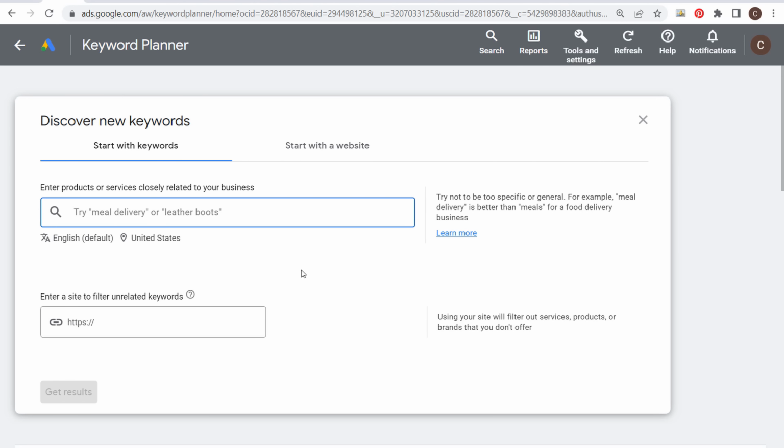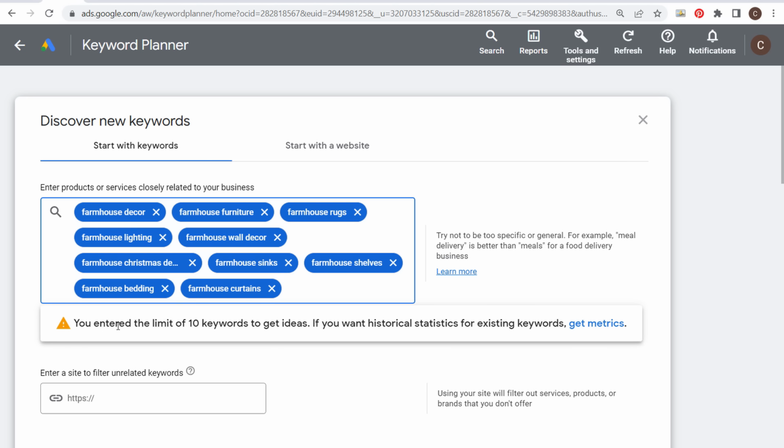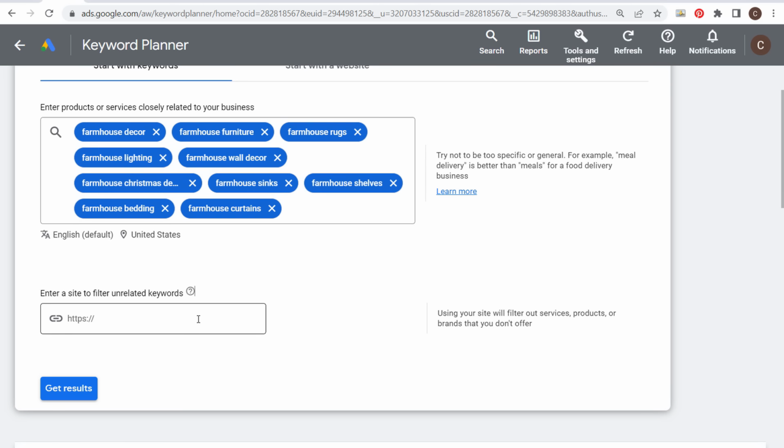So when I'm using keywords, what I'll do is just say, let's use the main keywords that I'm targeting for my business. So I'm going to enter my 10 main keywords now. Okay, I entered the limit of 10 keywords to get ideas. You can enter your website to filter unrelated keywords. I'm not going to be doing that right now. So we just have our 10 keywords here. We're going to click on Get Results.